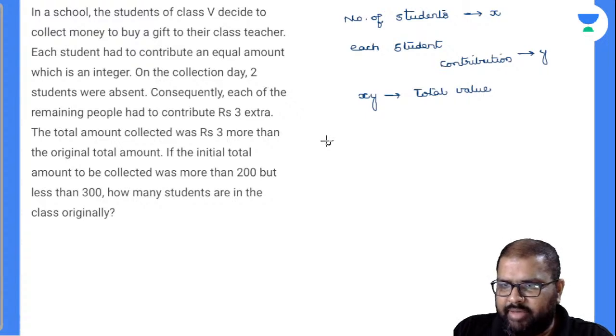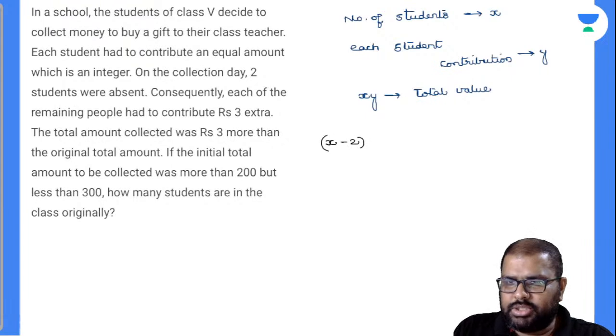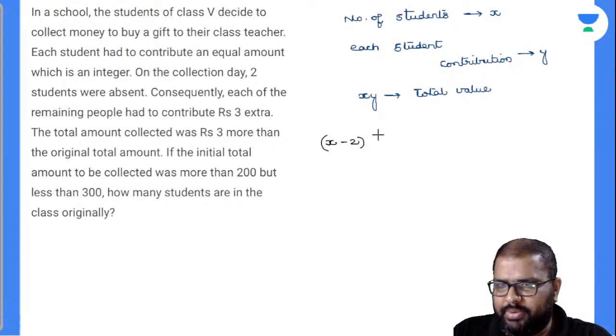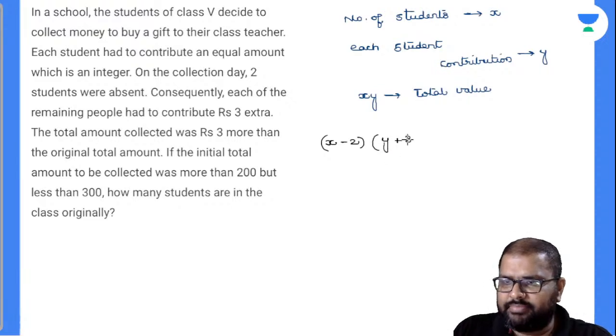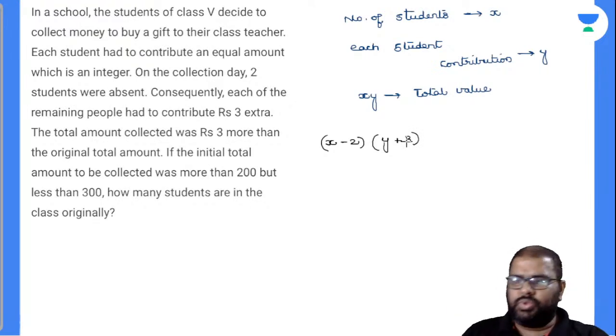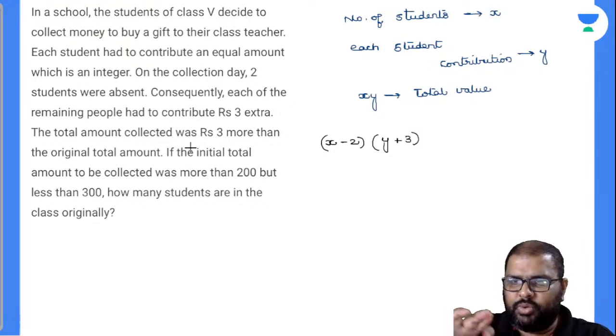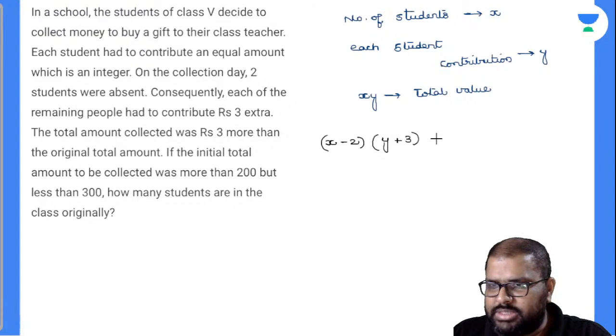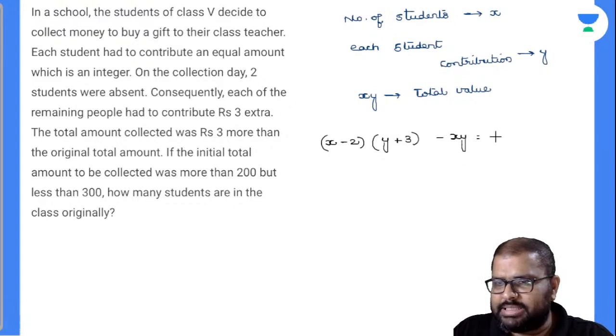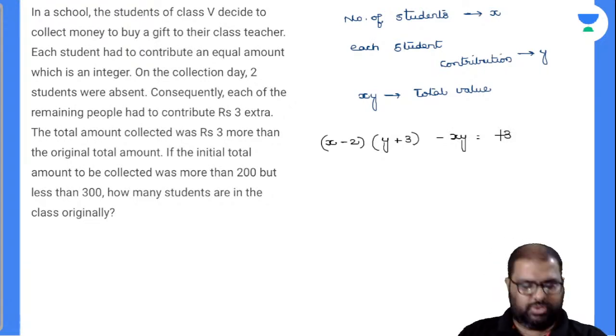So now the value became X minus 2. Am I right or wrong? Yes. Consequently, each of the remaining people had to contribute 3 rupees extra. Each student's contribution is Y, now it has become Y plus 3. So the total amount collected was 3 rupees more than the original amount. The original total value has to be XY. So the difference between the values must be 3.